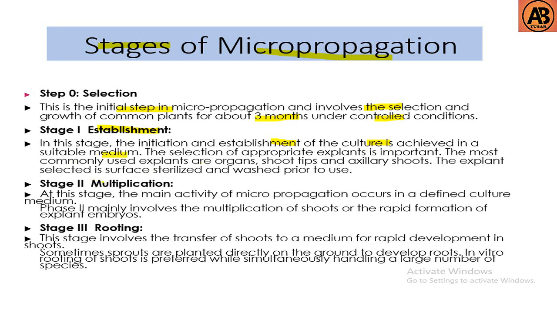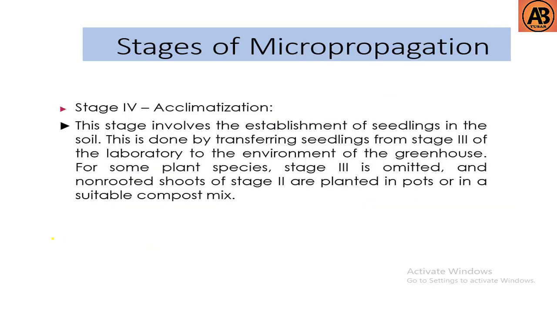Then the next step is multiplication. At this stage, the main activity of micropropagation occurs in a defined culture medium. Then the next step is rooting. This stage involves the transfer of shoots to a medium for rapid development in a shoots. Then another step is acclimatization.